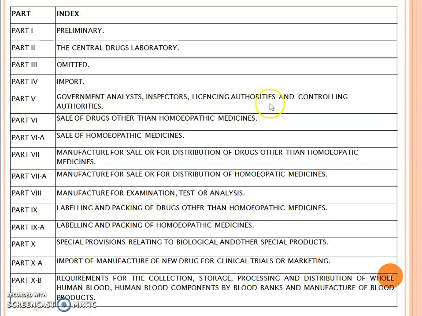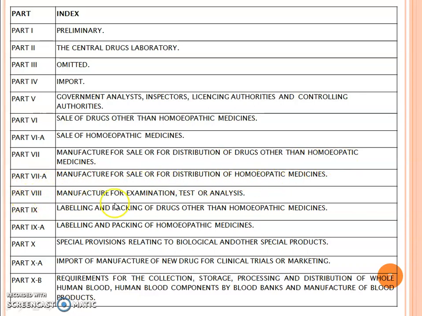Part 5 deals with government analyst, inspector, licensing authorities and controlling authorities, part 6 deals with sales of drugs other than homeopathic medicine, part 6a deals with the sale of homeopathic medicine, part 7 manufacture for sale or for distribution of drugs other than homeopathic medicine. Part 7a manufacture for sale or for distribution of homeopathic medicine.